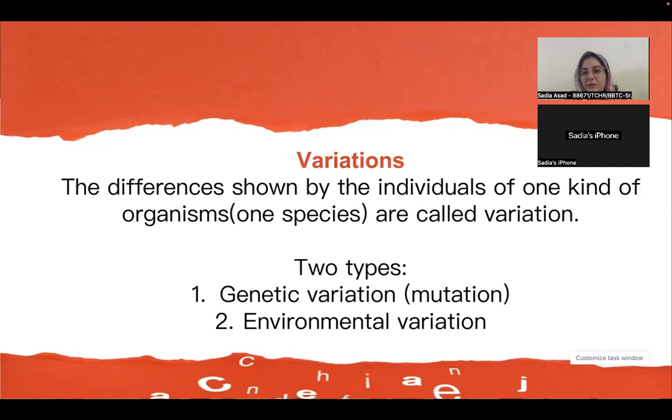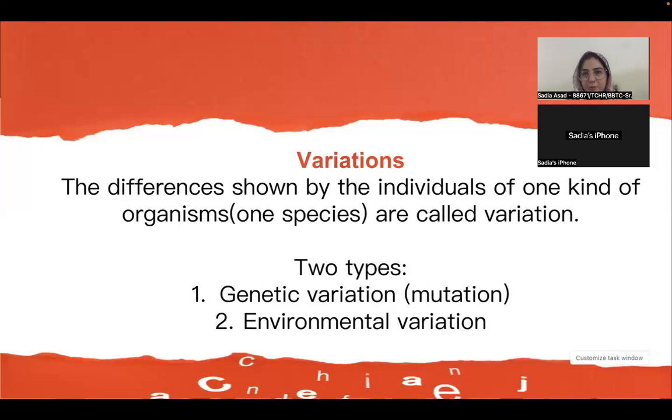For example, the hair color, the eye color, the skin tone, and these differences could be genotypic as well, which are present on the genetic level, which we cannot see with our naked eyes, but with the different genetic techniques, we can identify that yes, there are genetic differences as well.